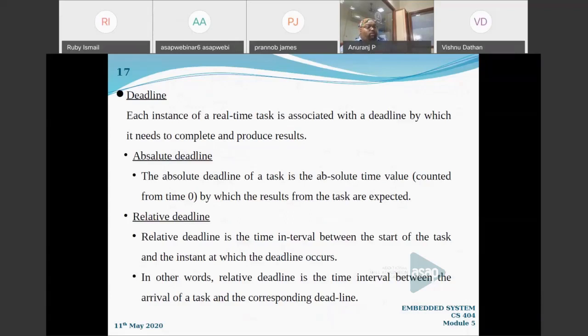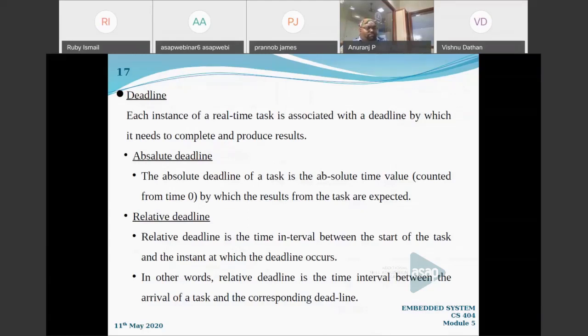There are two types of deadlines actually. One is absolute deadline and there is relative deadline. These terms are going to be used frequently in the scheduling model types, so you might get confused. What do you mean by absolute and relative deadline? Simply, the absolute deadline is, for example, a task T1 is coming, and I am saying that the deadline is 20 seconds. It means that, starting from time 0, within 20 seconds, this T1 should be completed.